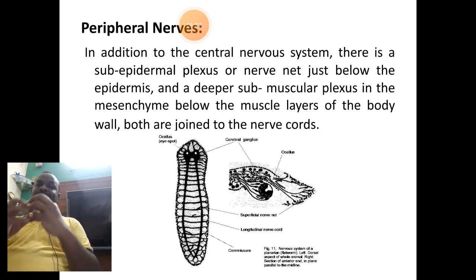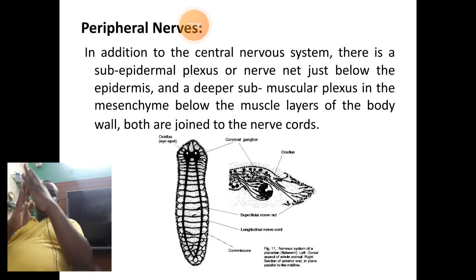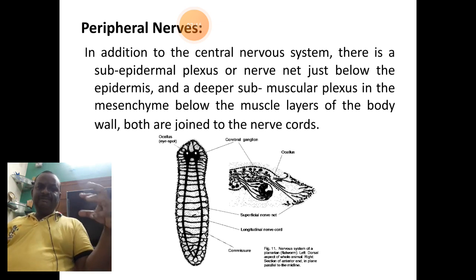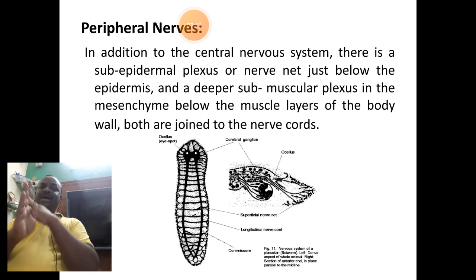So they arise from the central nervous system exactly. The peripheral nerves arise from the juncture where the transverse commissures and the ventral nerve cord join.